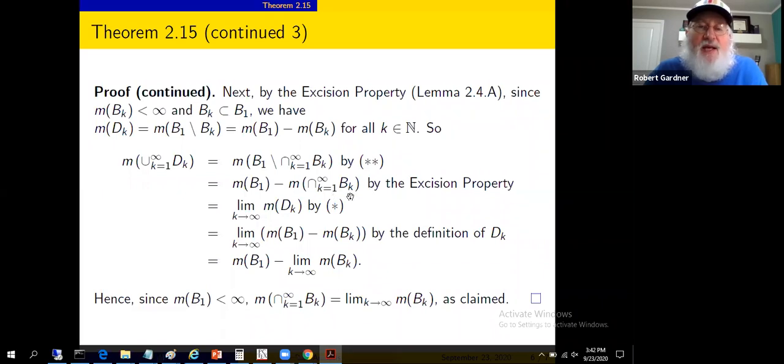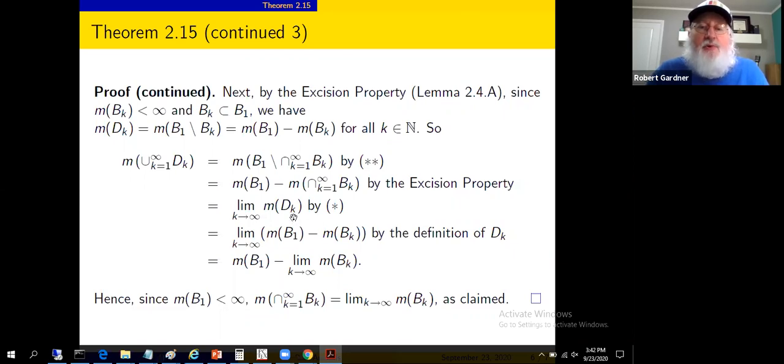Well, this is a subset of B sub 1 and it has finite measure. This is finite measure, by monotonicity. Some sort of shifting gears here. Now let's use asterisk. We know the measure of the union is the limit of the measures. That's where we use part 1. That was called asterisk, the star equation upstairs, that we got from part I of this theorem.